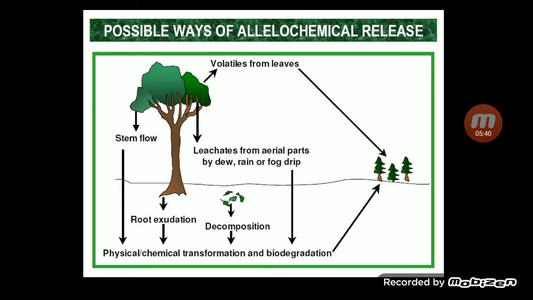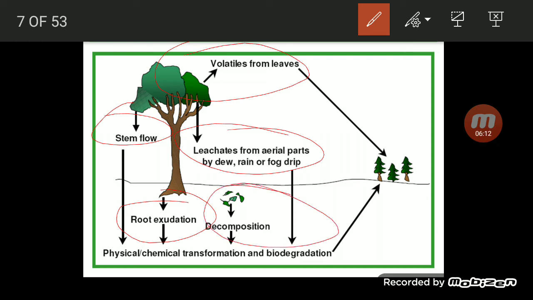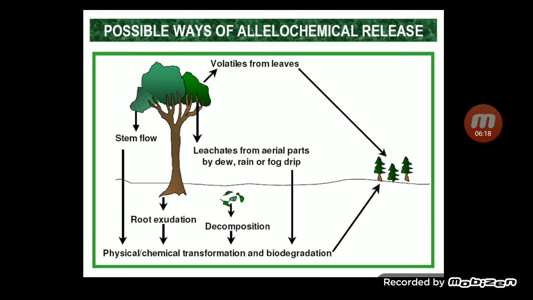What are the possible ways of allelochemical release? The most common way is through root exudates. Weeds release allelochemicals through roots, or through stem flow after rainfall, or as leachates from the aerial plant parts by dew and rain. Also by volatilization, vaporization from the leaves, and also by decomposition of dead plant material in the soil. So, these are the different mechanisms by which allelochemicals are released by weeds into the atmosphere, into the soil, or into the farm.